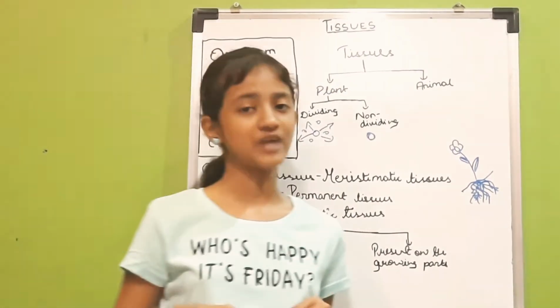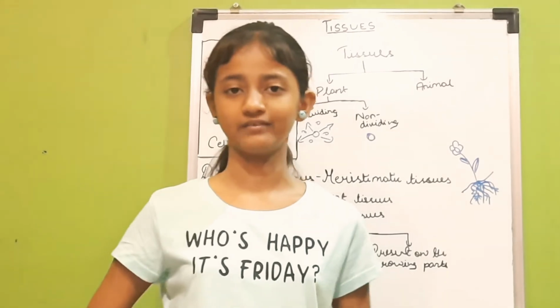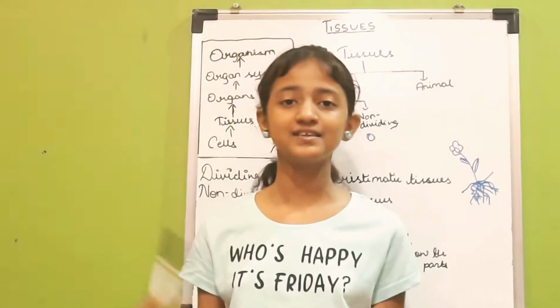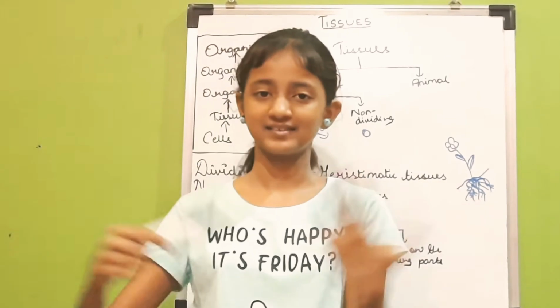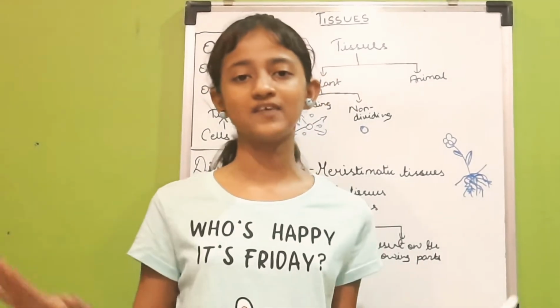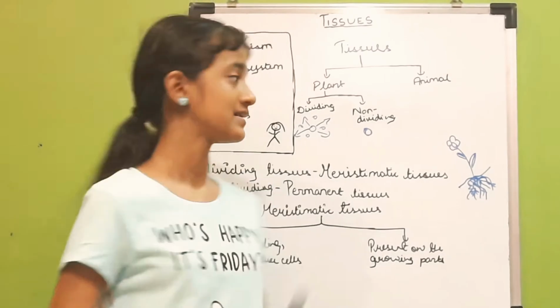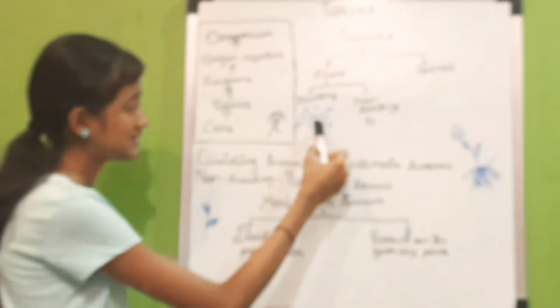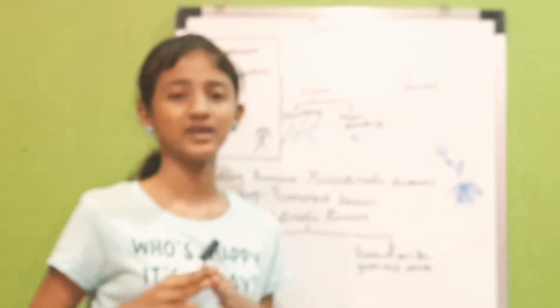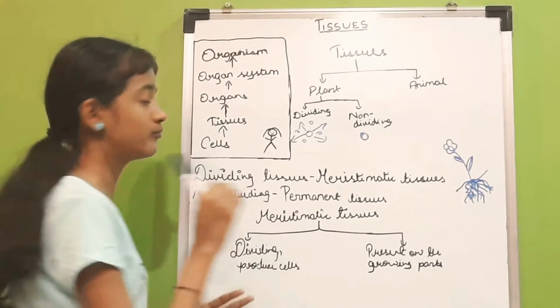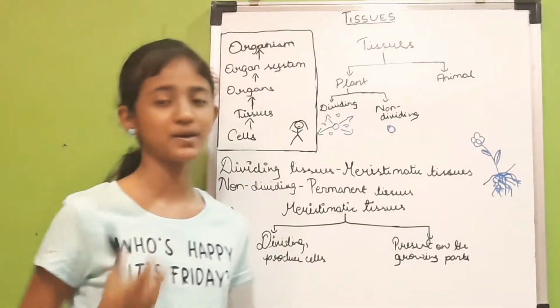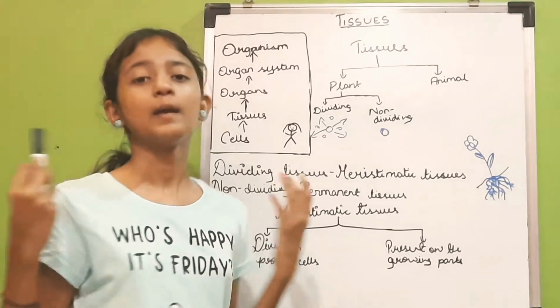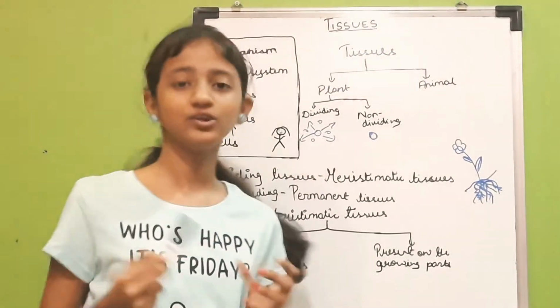In plant tissues, we have two types of tissues: dividing and non-dividing. Dividing means that the cells produce more cells and it divides. Non-dividing means that it does not divide and stays permanent. As you can see in these diagrams, dividing means that the cell or the tissue is dividing, and non-dividing means it is staying permanent and not dividing at all. Before I tell you every term in detail, let's see what the biological terms are for dividing and non-dividing.